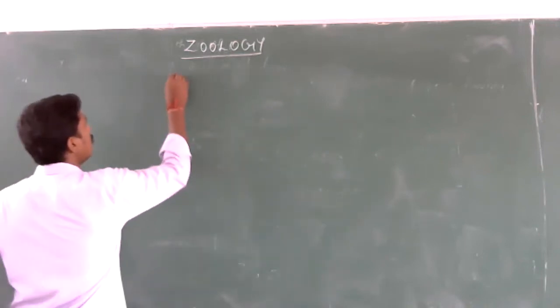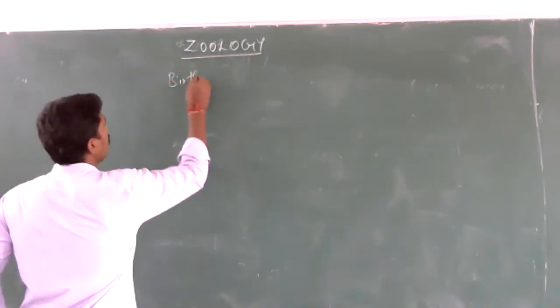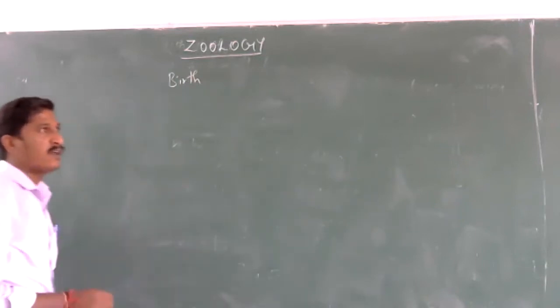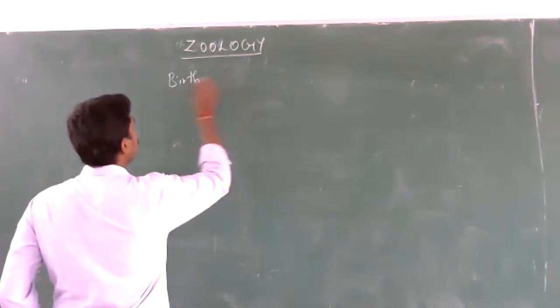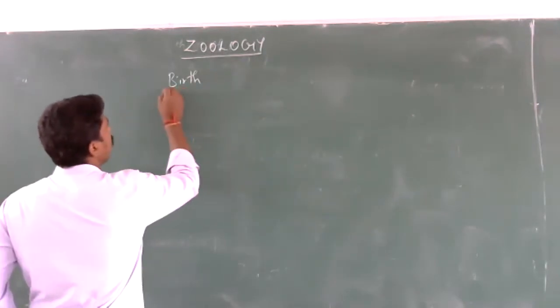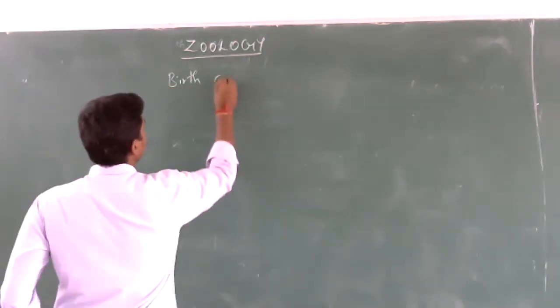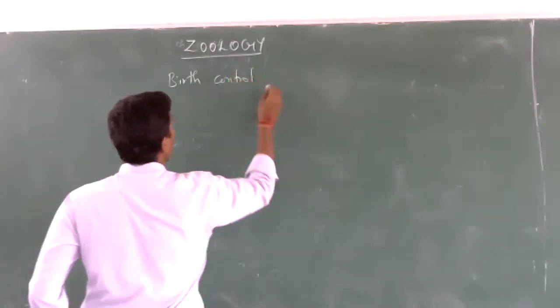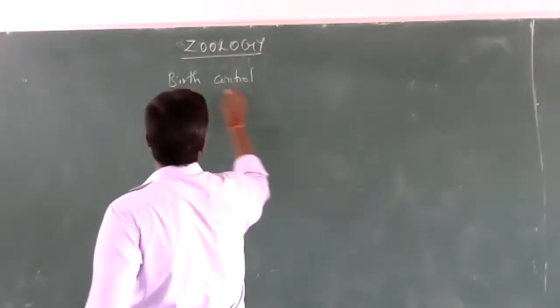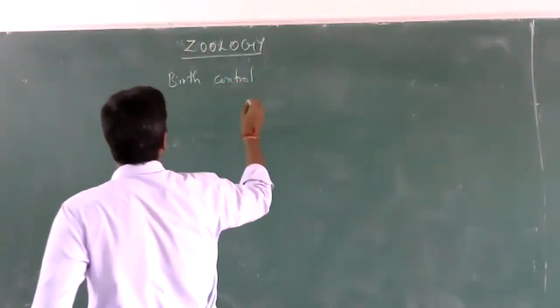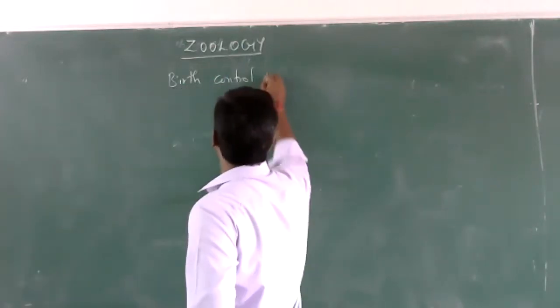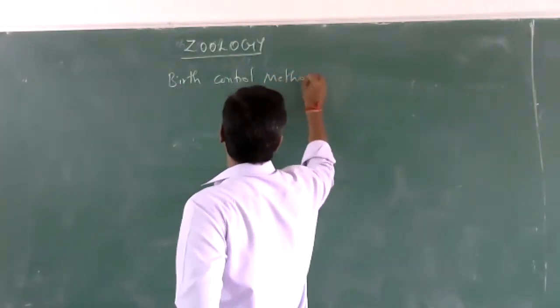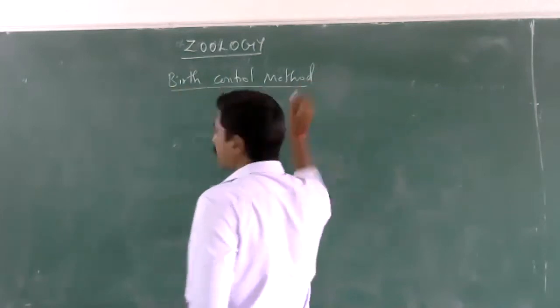So last class we saw what the problems of population growth in our India are. The only way to control the population and also to improve reproductive health is the enforcement of birth control methods.